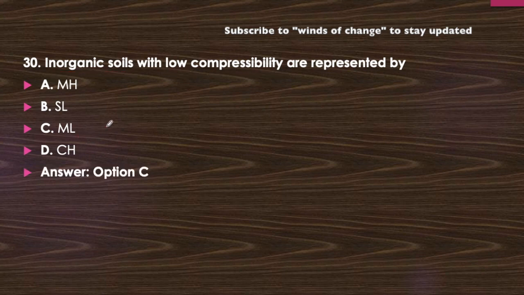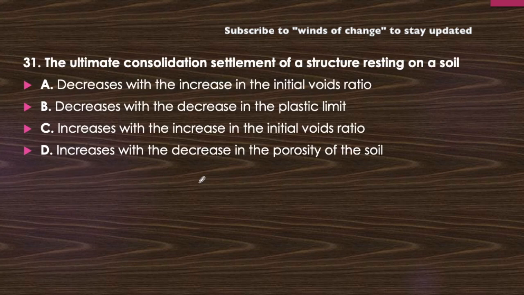Option C will be the correct answer. Very easy question. M represents inorganic soil, L is low compressibility, H is high compressibility, S is the silt and C is the clay. Next question.